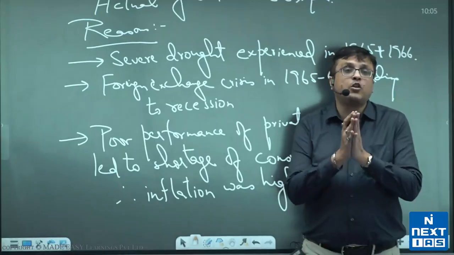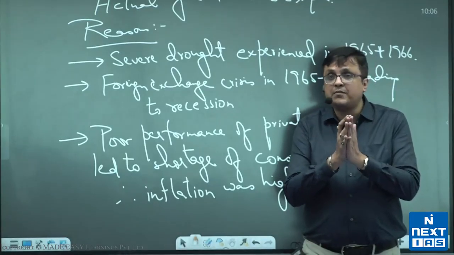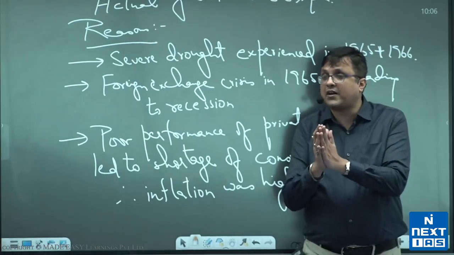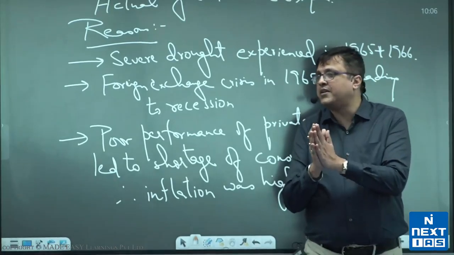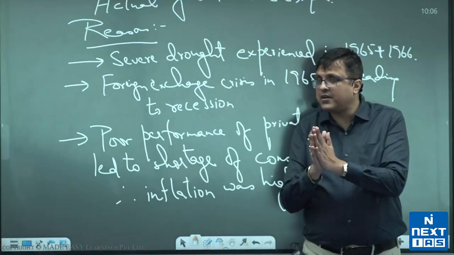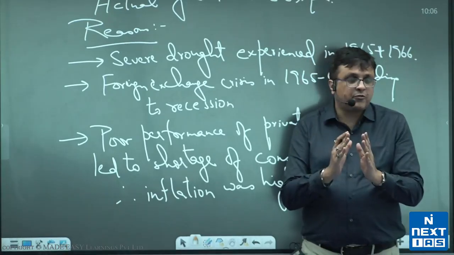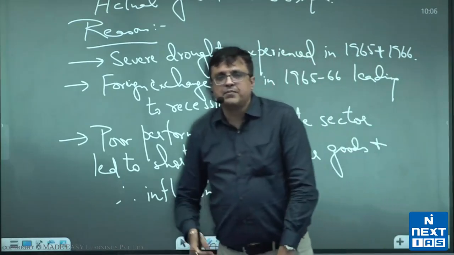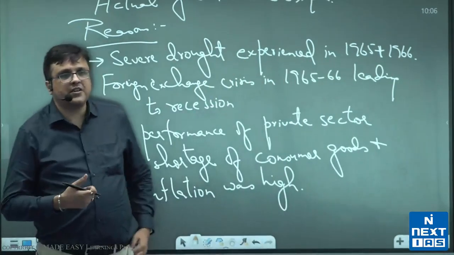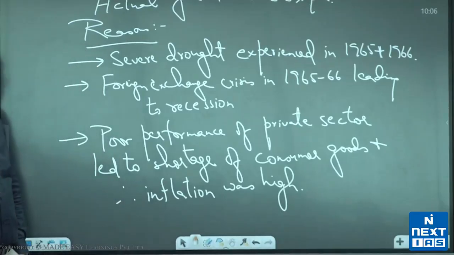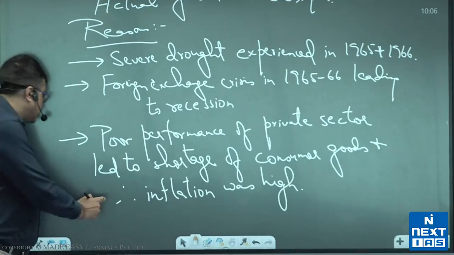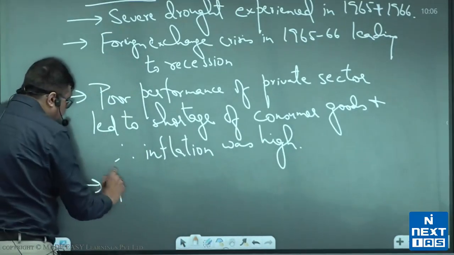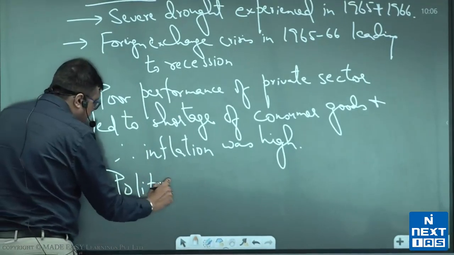Apart from these three economic factors, there was a very important non-economic factor. The very important non-economic factor was political instability. This political instability was due to wars and due to frequent demise of prime ministers. All right. Pandit Nehru passes away May 1964. Shastri ji passes away January 66. So there was very frequent deaths of our prime minister. So that was the fourth but very important non-economic reason. That was political instability.